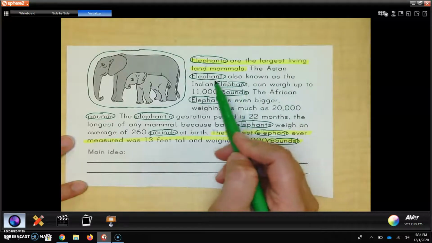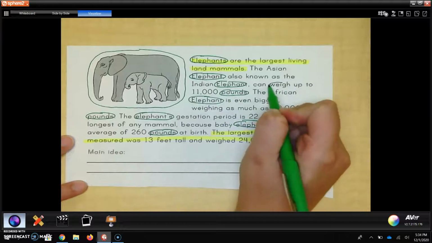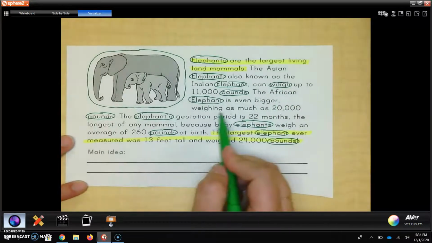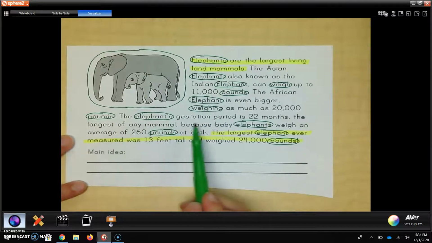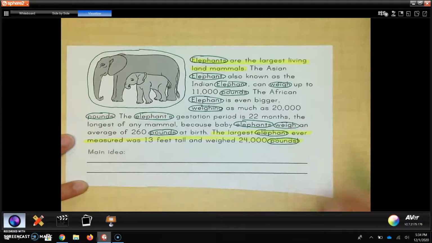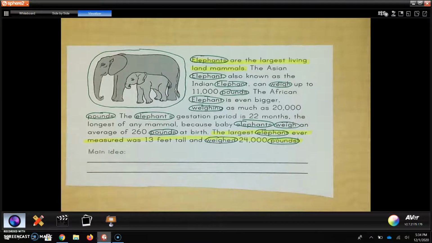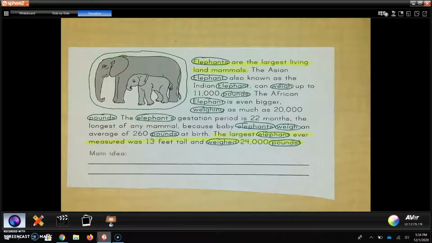So let's see. Asian elephant can weigh up to 11,000 pounds. The African elephant is even bigger, weighing as much as 20,000 pounds. The elephant's gestation period is 22 months, the longest of any mammal, because baby elephants weigh an average of 260 pounds at birth. The largest elephant ever measured was 13 feet tall and weighed 24,000 pounds. Once again, look at these really important words that are being repeated over and over. Pounds, weighed, elephant. It all has to do with that main idea of how large and big an elephant is.